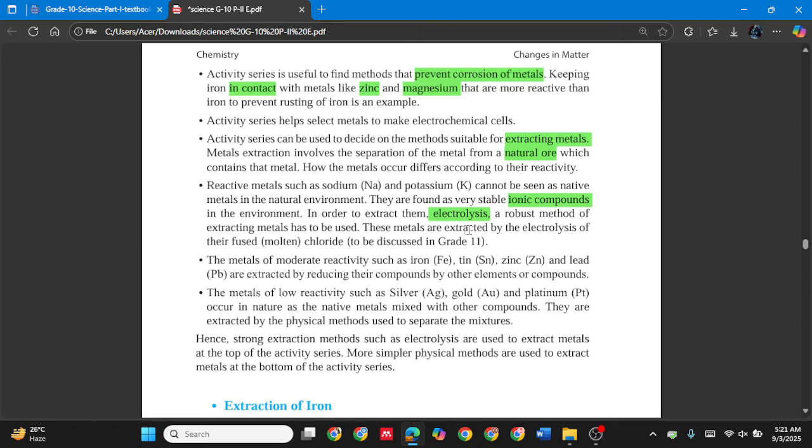These metals are extracted by the electrolysis of their fused compounds. Fused means, like when we consider copper sulfate solution, we discussed that we can make a solution of a metal by adding water to it. Here we are not going to add water and make a solution. What we are going to do is melt it. Think of it like sodium chloride.